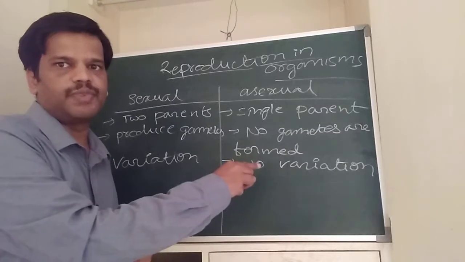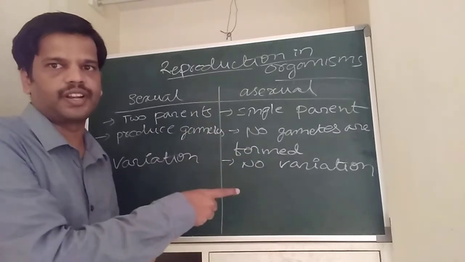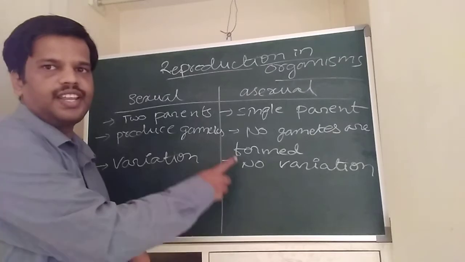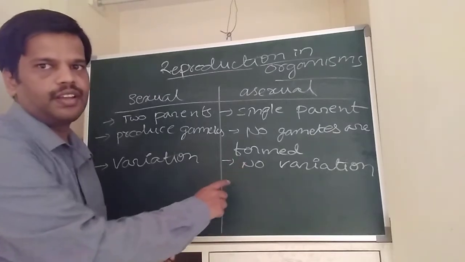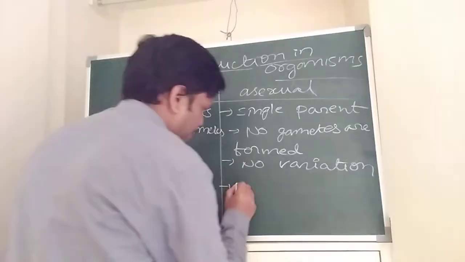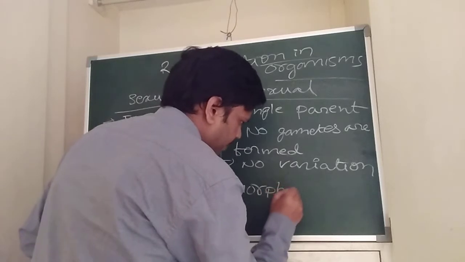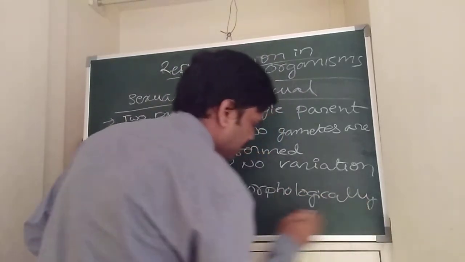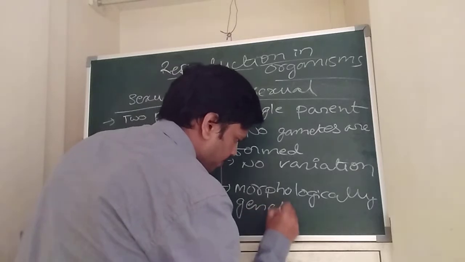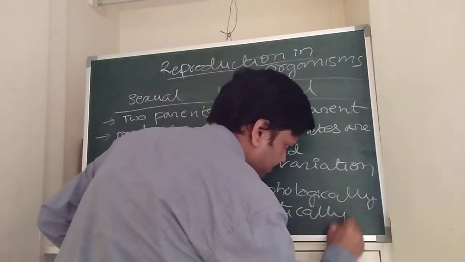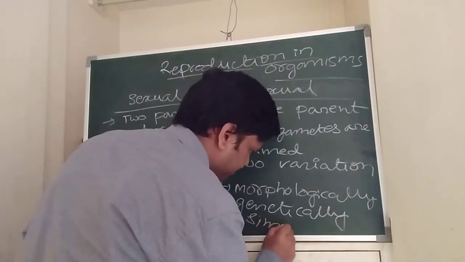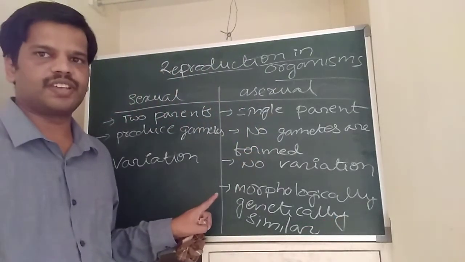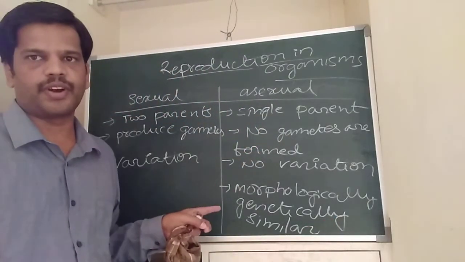There is no difference between the parents and the offspring in asexual reproduction. They are morphologically and genetically similar.